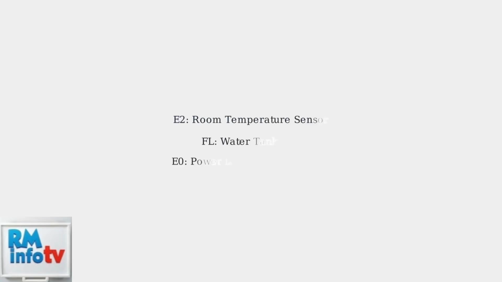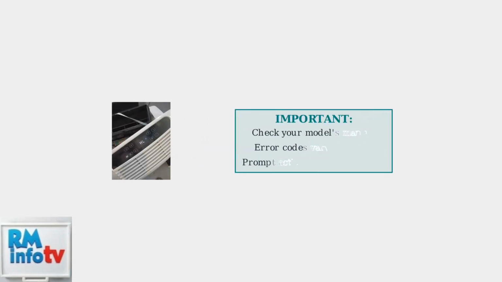Other common codes include E2 for room temperature sensor problems, and some units may show codes like FL when the water tank is full. It's crucial to check your specific model's manual, as error code meanings can vary between different models and years. Ignoring these warning signals can lead to further damage, so prompt action is essential.